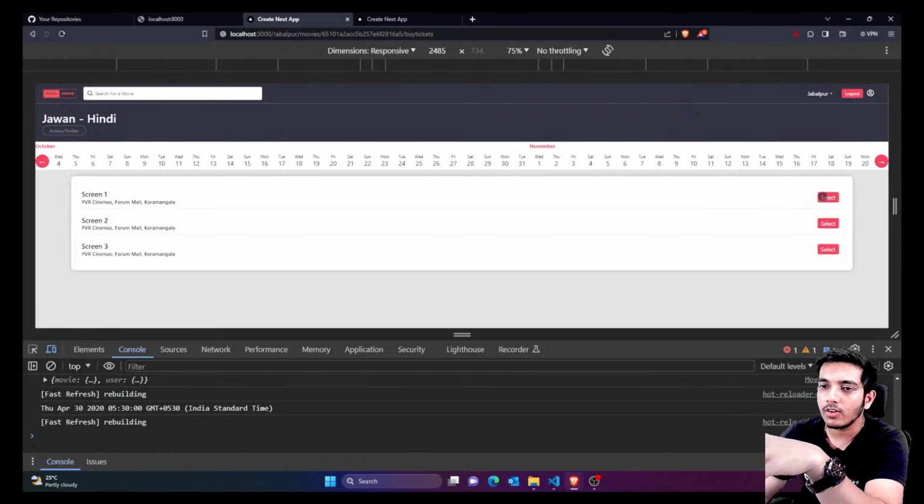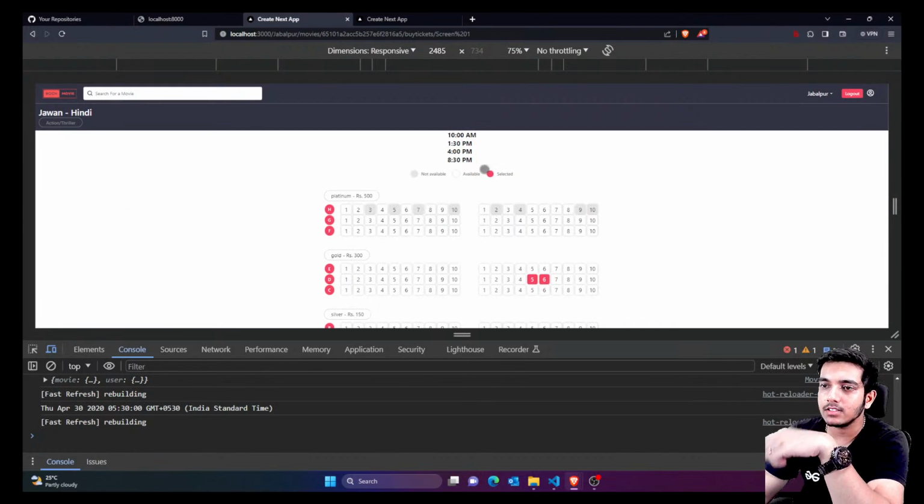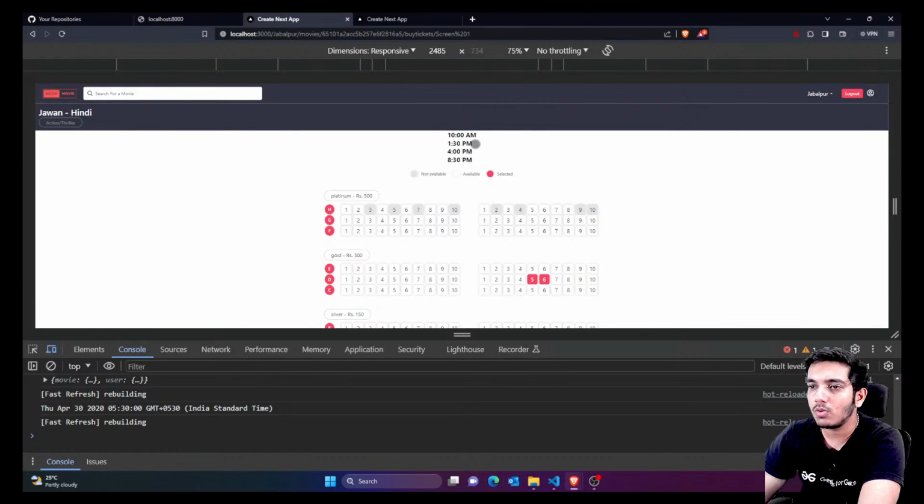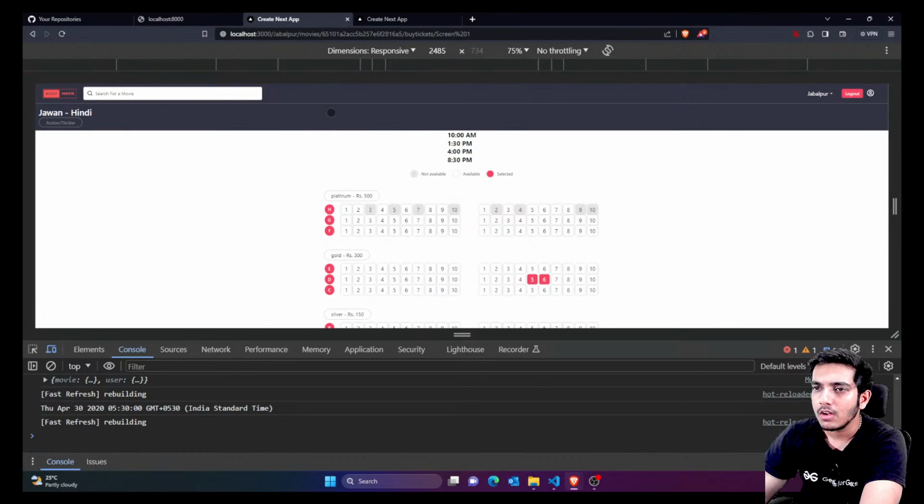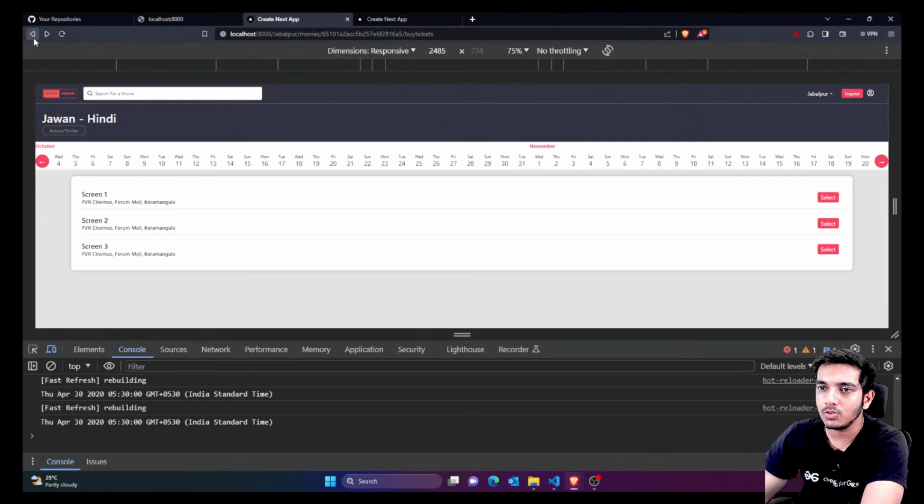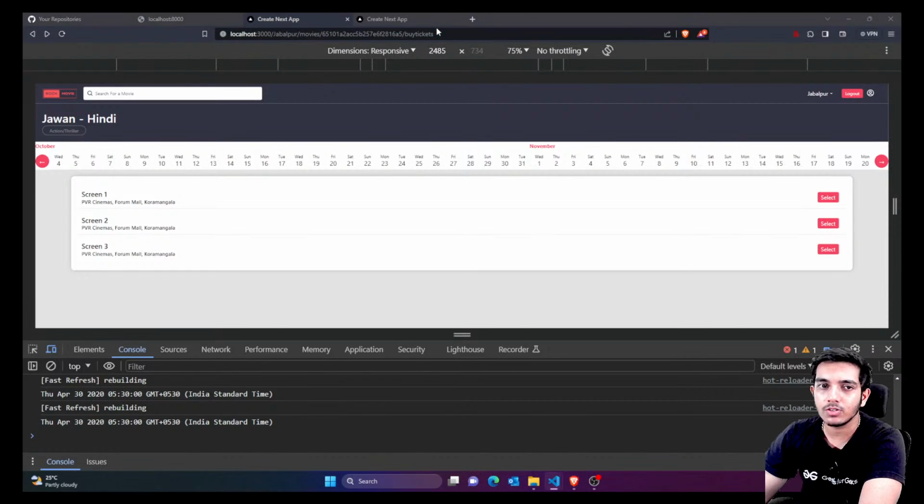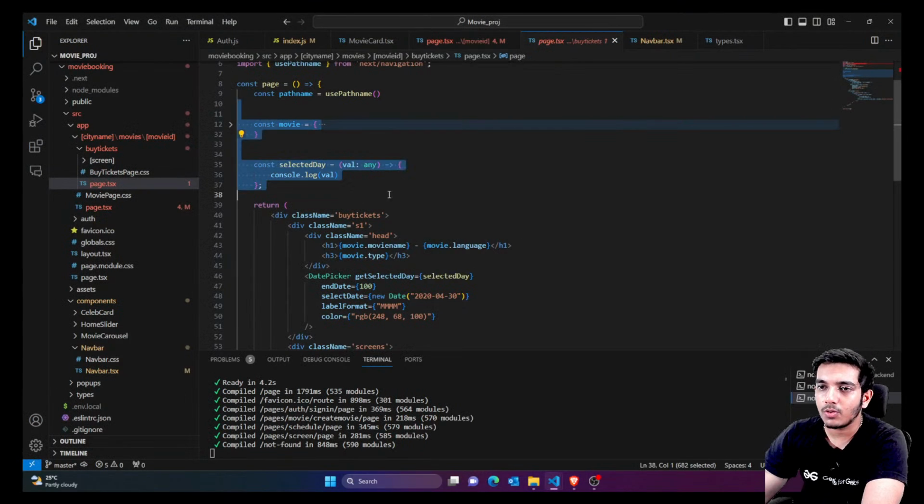If you click on this, inside this we added one more screen, that is for the timing. I think we need to fix the UI part, so we'll fix that anyway. But you can see it's taking us to this page. So let's first of all complete this. This was the buy tickets page, right? Inside this we want to get the data from some APIs.